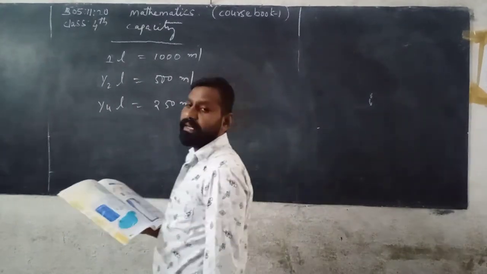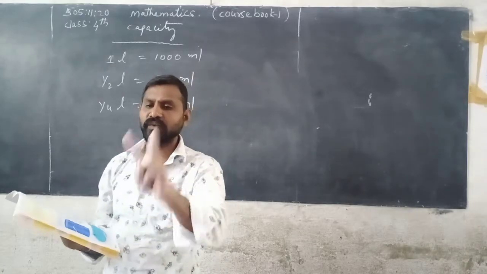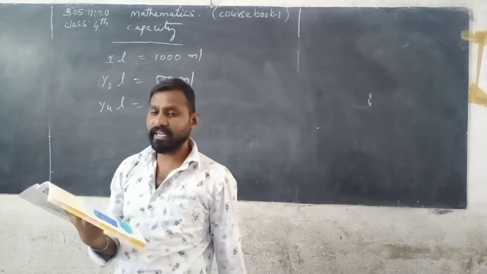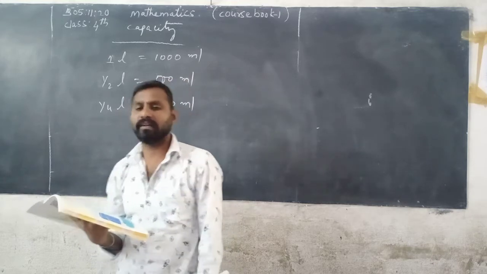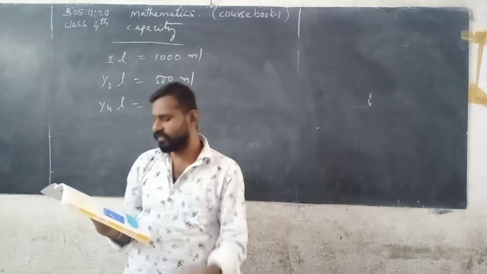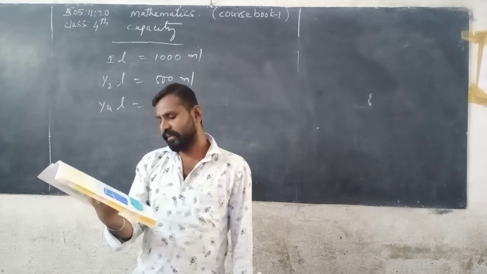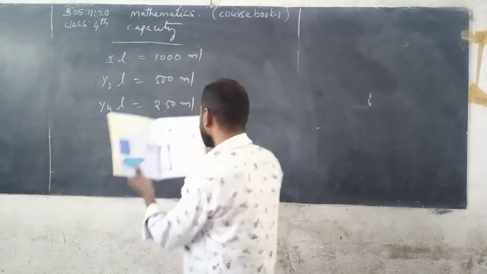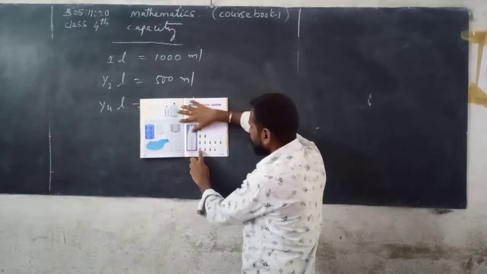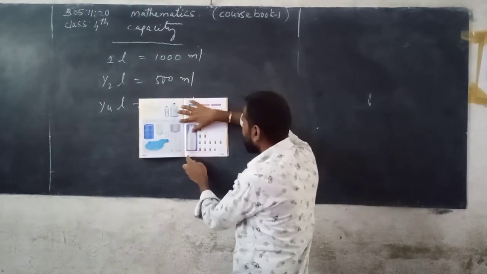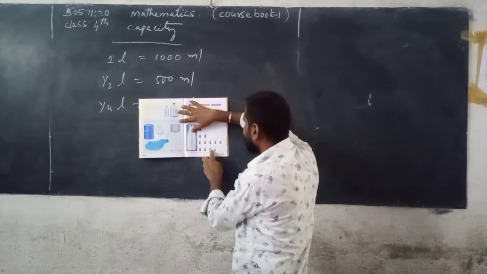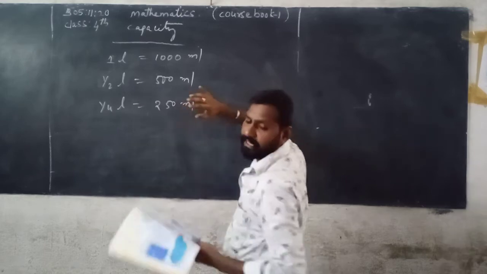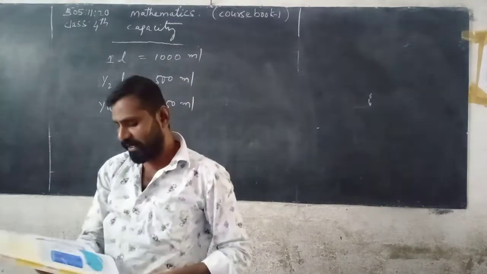500 milliliters, how many containers do you need? 2. Next, 200 milliliters, how many? 5. So 5 times 200 ml you can get 1000 milliliters, that equals 1 liter. Next, 500 milliliter, 200 milliliter, 200 milliliter, 100 milliliter containers. So you can get 1 liter. 1 liter is equal to 1000 milliliters.